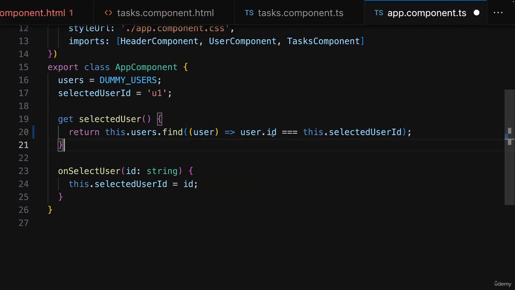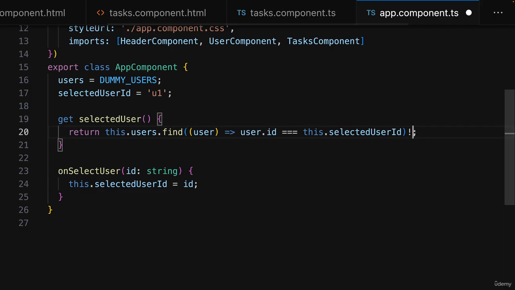In the app component, though, here when using find, it's not necessarily the case that we can say with certainty that this will never be undefined. We maybe can, because after all, it's us writing the code, and we know that we'll always set the selected user ID to an ID that's part of all those users.